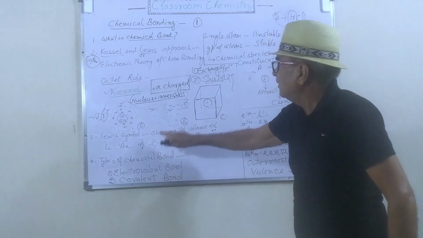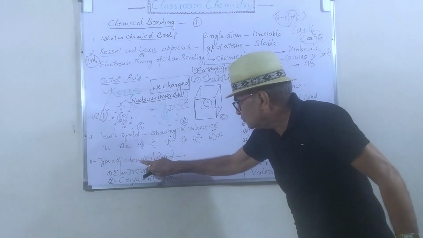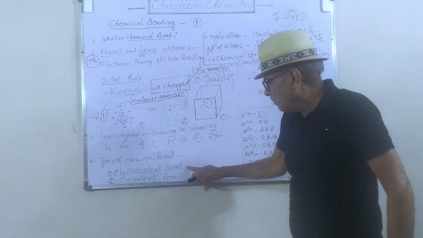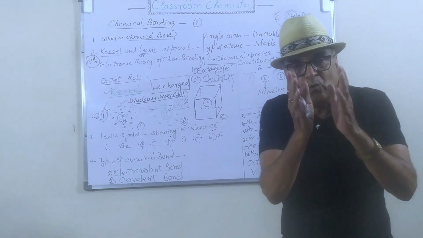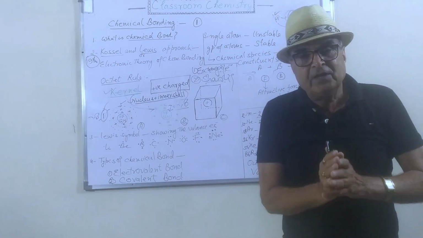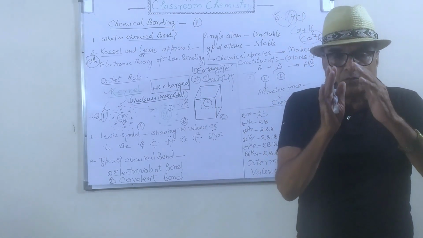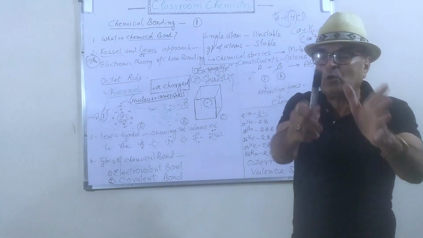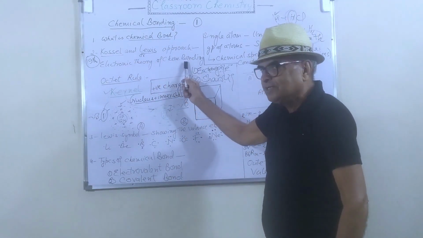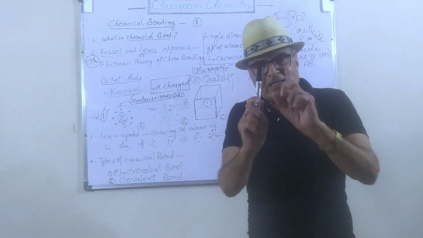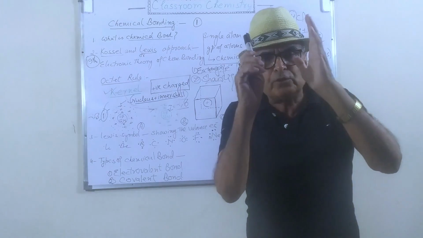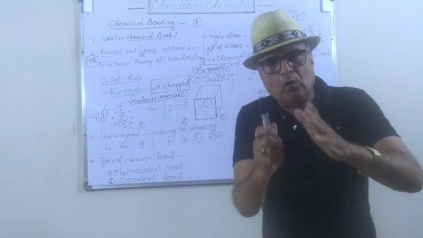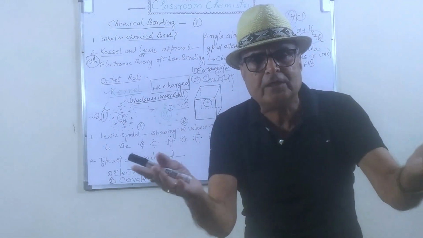In this way, when there are two forms to attain the stable octet, the chemical bonds are of two types. One is the electrovalent bond and the second one is the covalent bond. Again, I forgot to tell you about the Kossel and Lewis approach. This is also called the electronic theory of chemical bonding. I explained that Lewis and Kossel were the first scientists, in 1916, who told us that the electrons take part in chemical bonding.